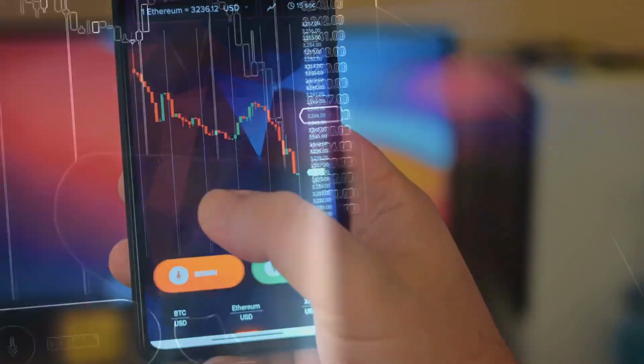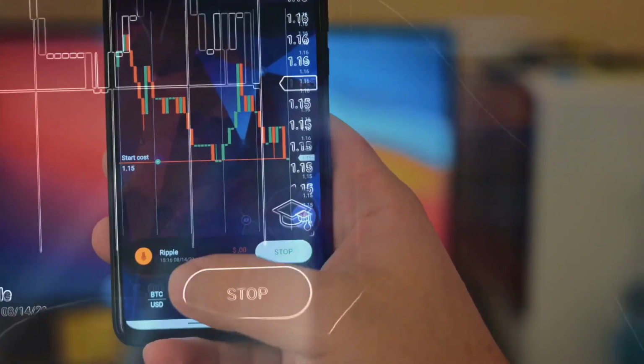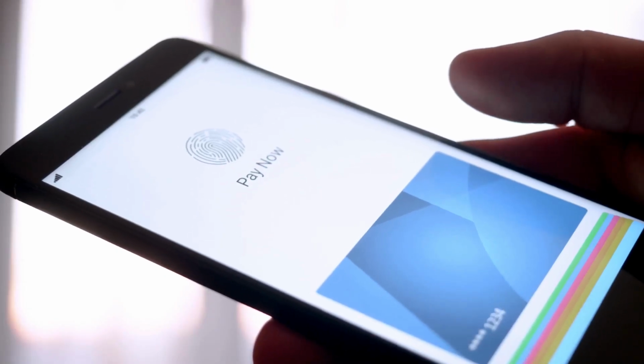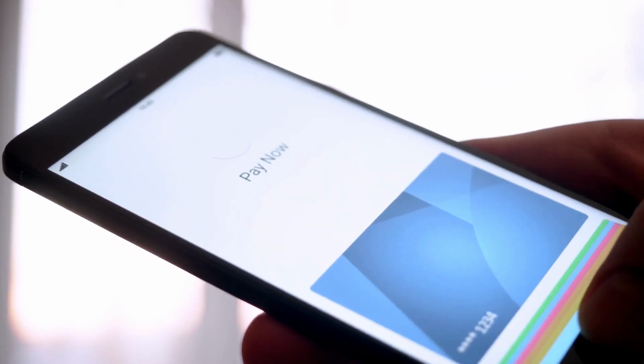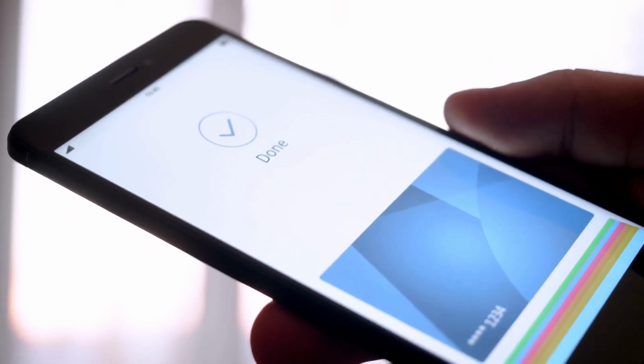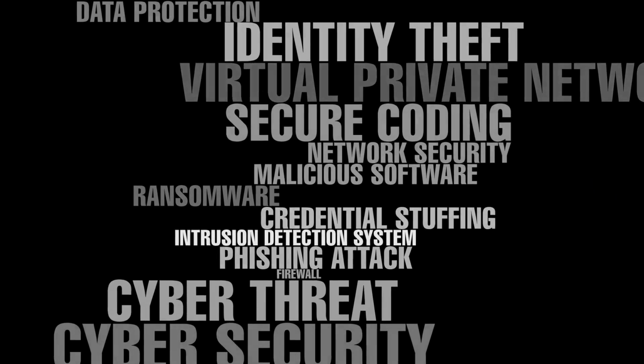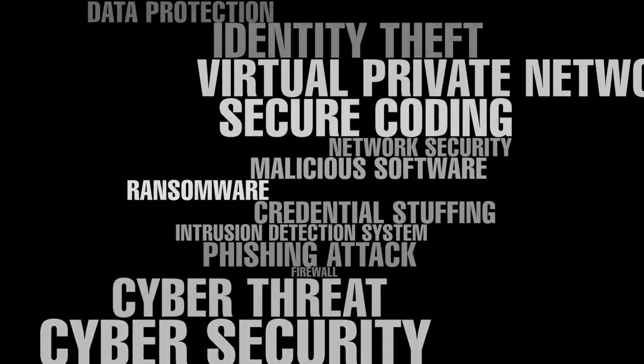Web3 isn't just a technological shift, it's a new paradigm where you have control over your digital assets and identity. But with this freedom comes responsibility. Unlike traditional platforms where institutions protect your assets, Web3 requires that you safeguard them yourself. This guide will empower you to navigate Web3 safely by making security second nature.